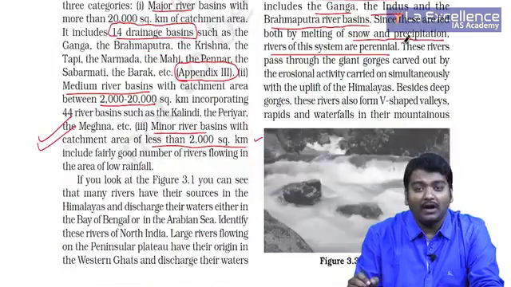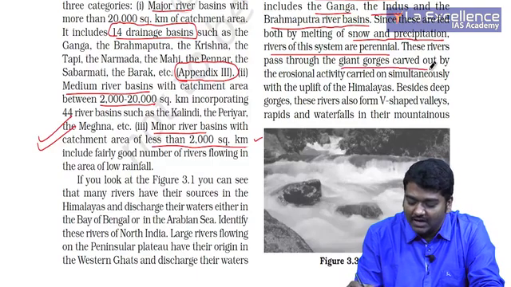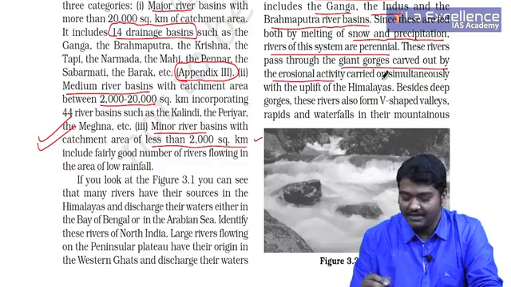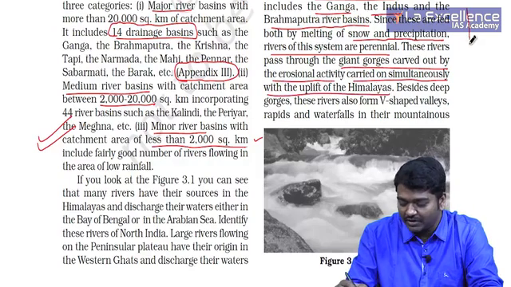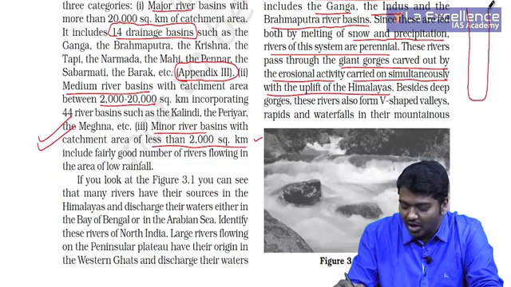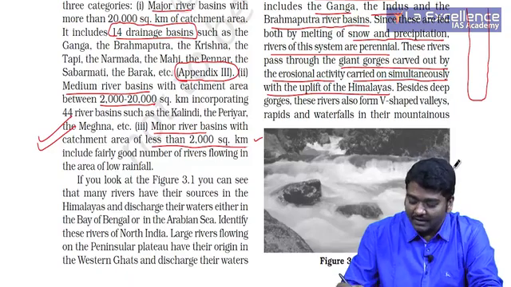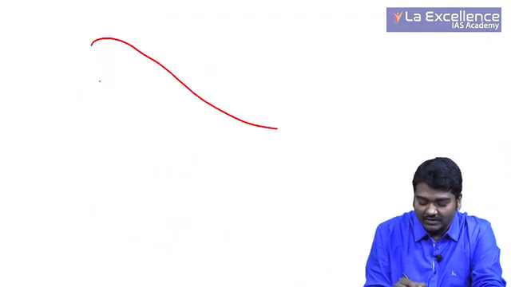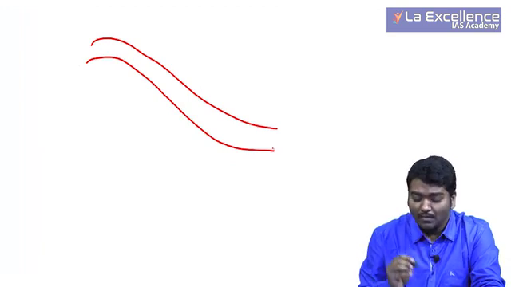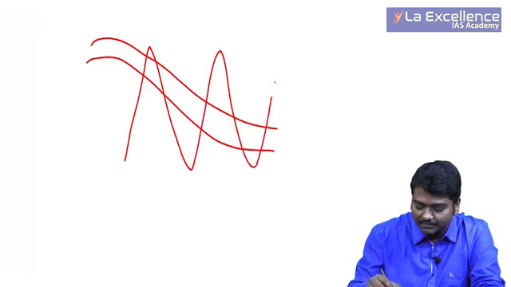Now, when we look at these Himalayan rivers, these rivers pass through gorges carved out by the erosional activity carried on simultaneously with the uplift of Himalayas. I have already showed you in between mountains, gorges look something similar to this. And here what is happening? The Himalayas, I told you, there was some uplift of Himalayas, right? Rivers earlier used to flow like this. Now what happened? In between, you got some mountains.